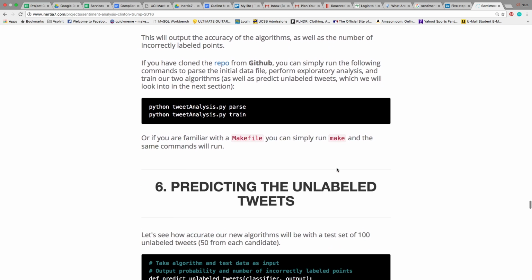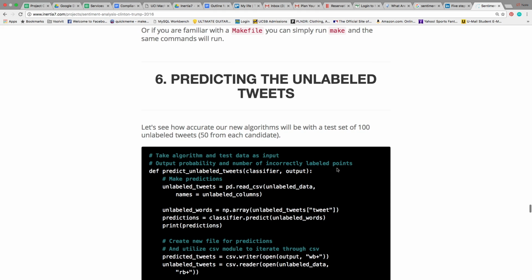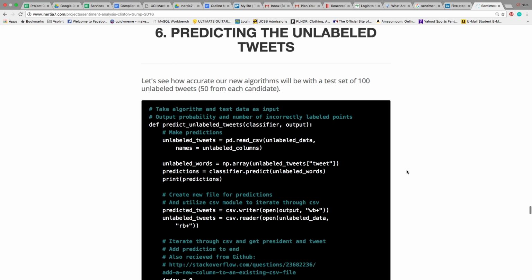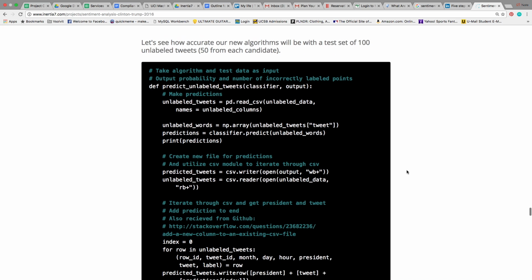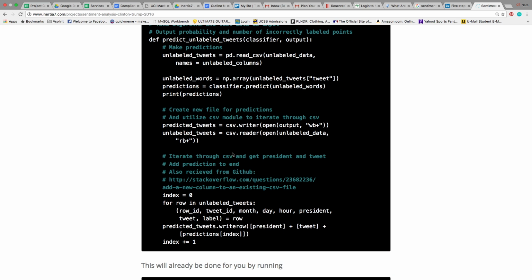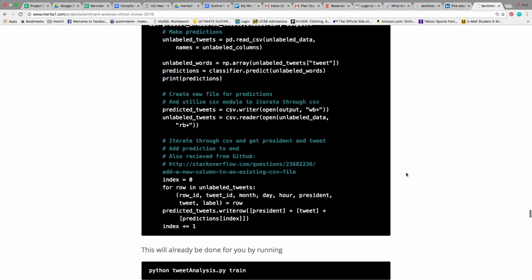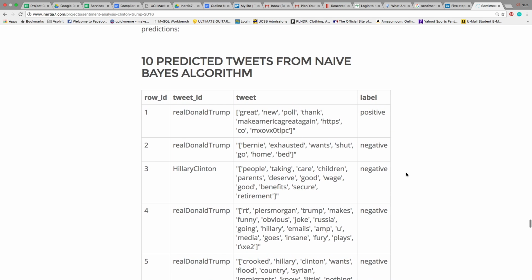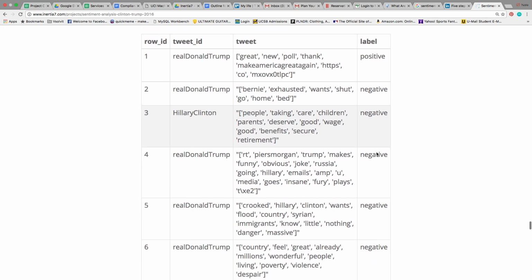The output is that it gets it right, I would say 60-something percent of the time. It fluctuates depending on the randomness. And now let's go on to predict these unlabeled tweets. Here we're going to load in the unlabeled tweets, and then we're going to go and predict them. It's already done for you here, so let's take a look at these. Here we have a couple.